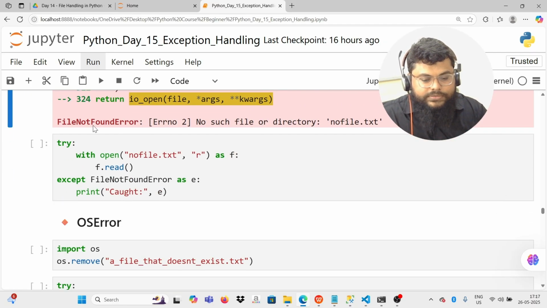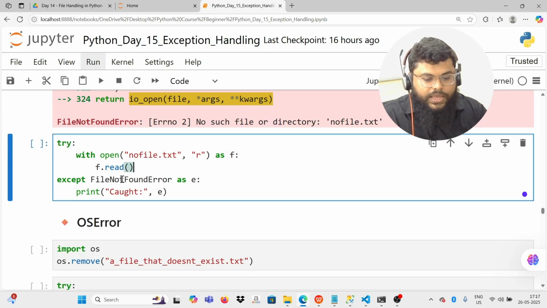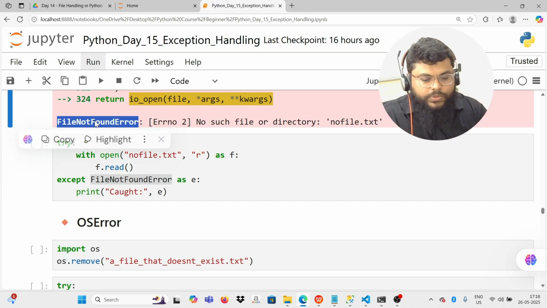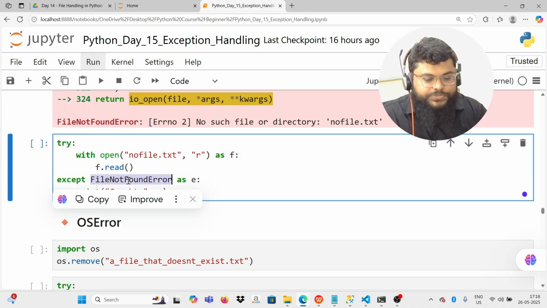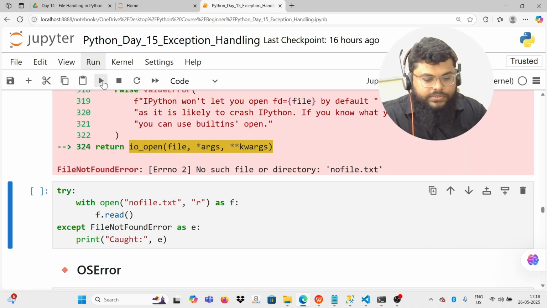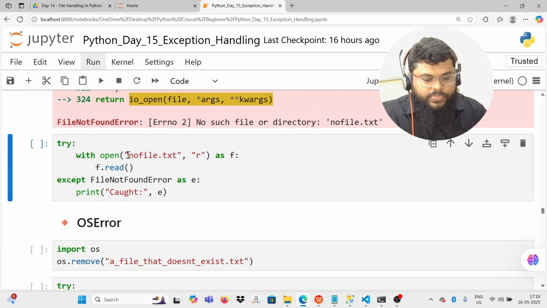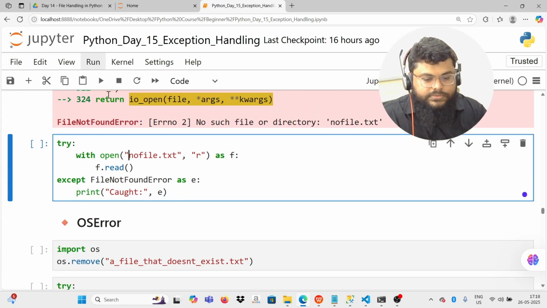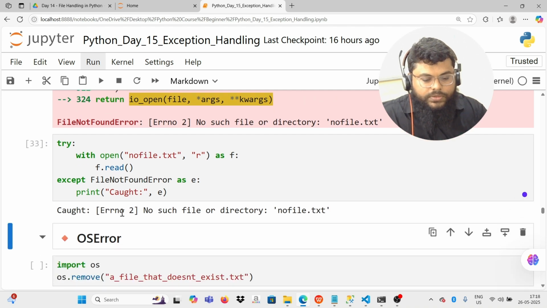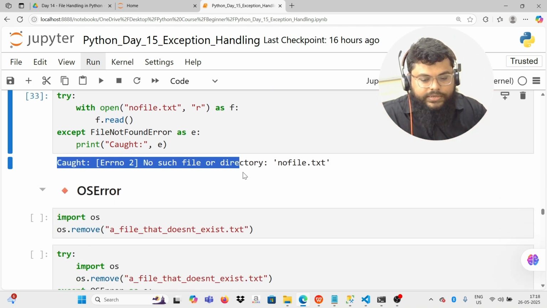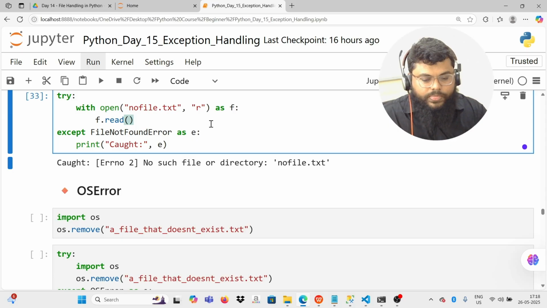So now I'll put this program into my risky code, and I'll try to catch this exact exception type in the except clause. Now let's see it run. Okay, let me run this. So this has run and it has caught the exception.